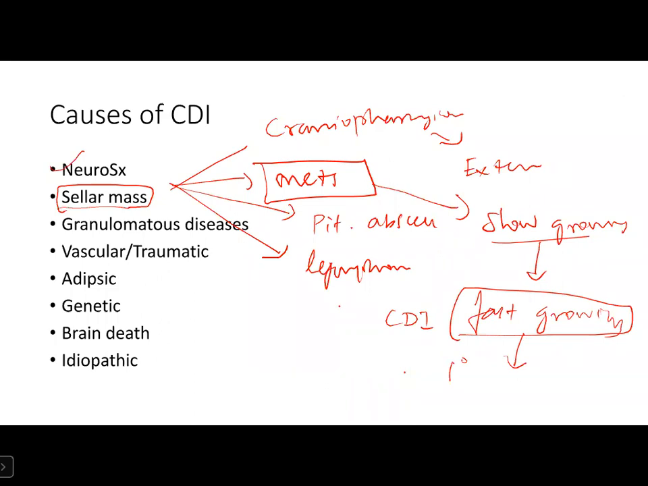I will change the topic. Actually, most primary tumors in pituitary region are slow growing. If the mass in pituitary region is fast growing, we have to look for primary somewhere else. That we need to keep in mind every time we see a case of cranial diabetes insipidus with a cellular mass.